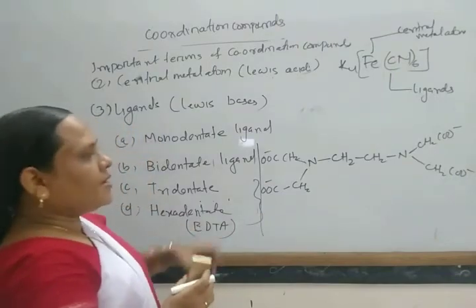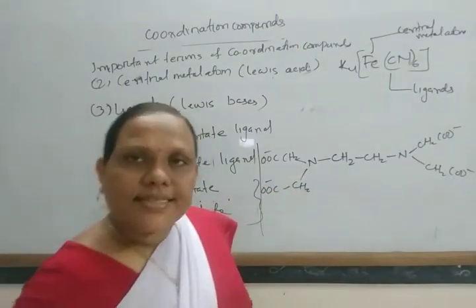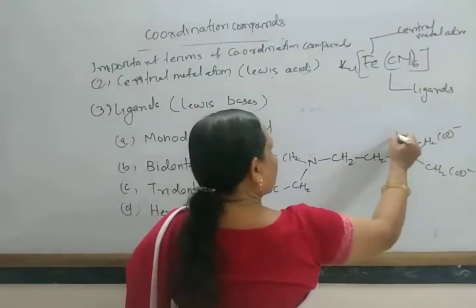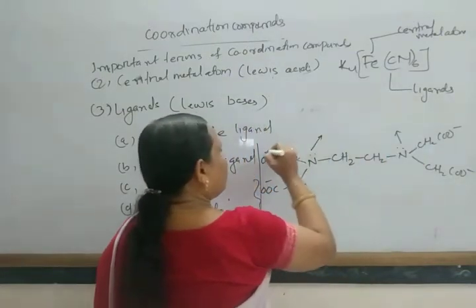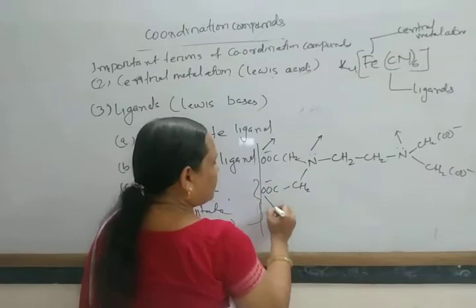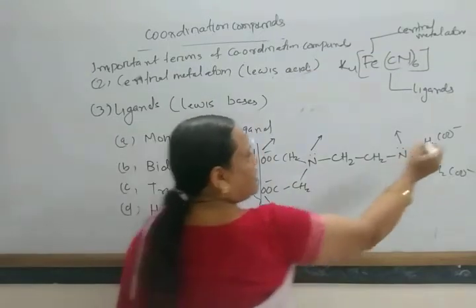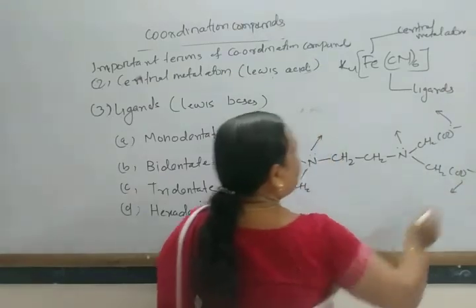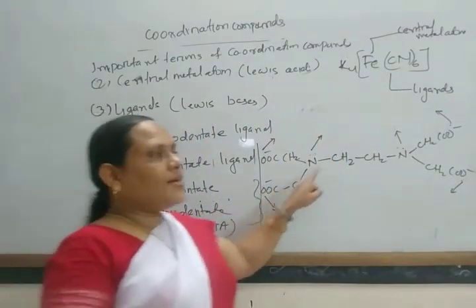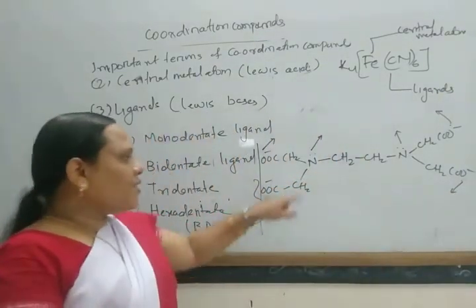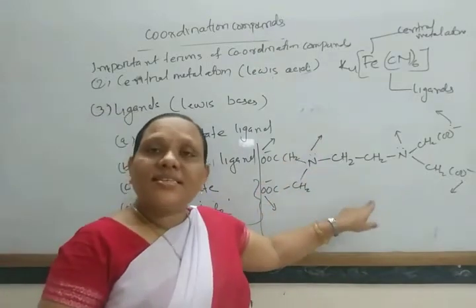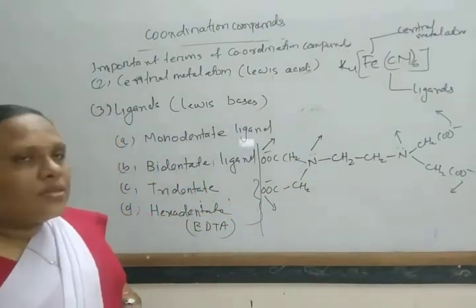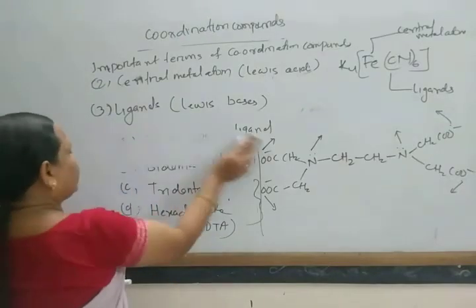In this way, it can coordinate through 6 sites: this nitrogen atom, the other nitrogen atom, and 4 oxygen atoms, one from each acetate group. In this way, EDTA has 6 coordination sites. That's why this is known as a hexadentate ligand. Next, come to some other types of ligands.